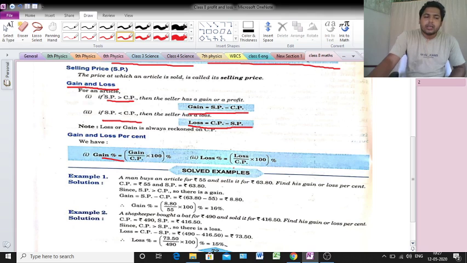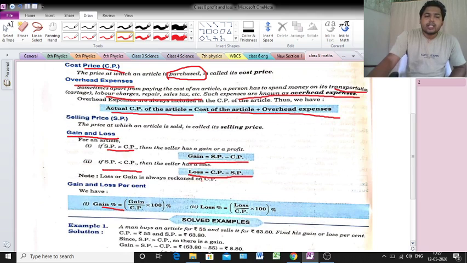Clear? Understood or not? So these are the basic formulas. Another formula will also be there, but we will discuss it later. Today we should learn the definitions and basic formulas. The main things are what is cost price, what is selling price, what is profit, what is loss, what is profit percent, what is loss percent.